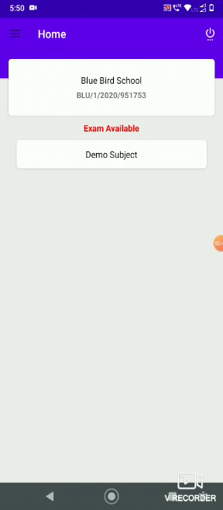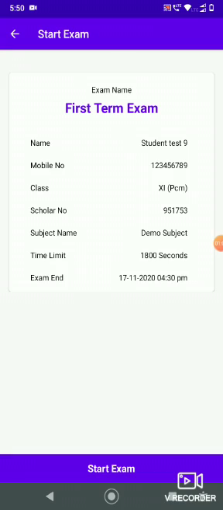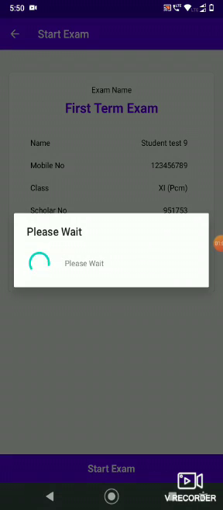The available exams will be listed. From there you can identify the scheduled subject exam. Just click on that exam, like here, demo subject. Just click on the demo subject. Then you need to start the exam. Start exam.